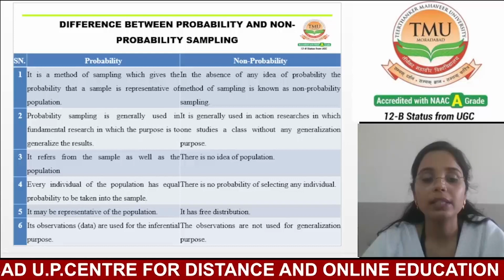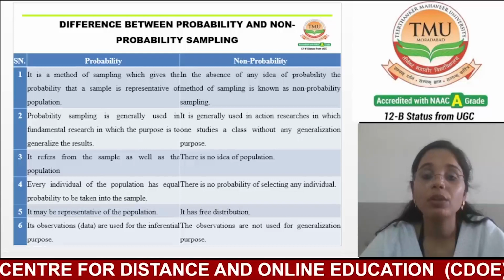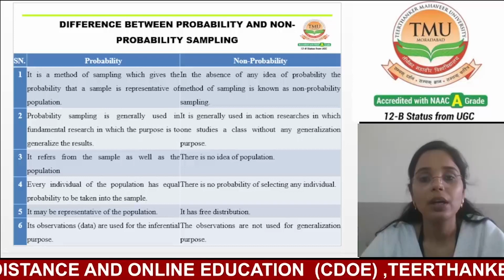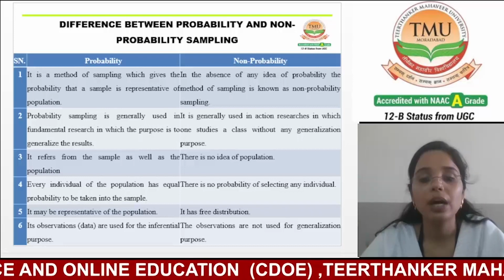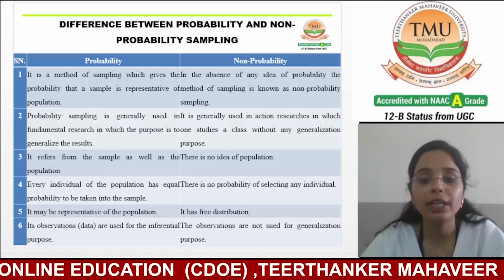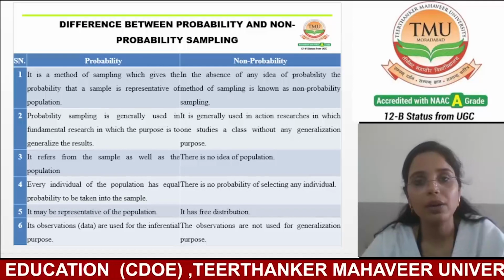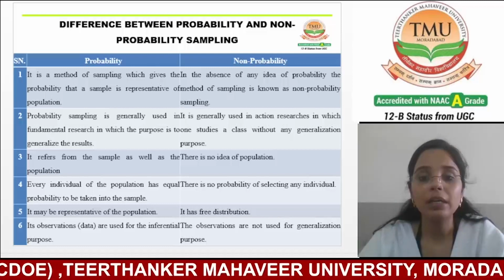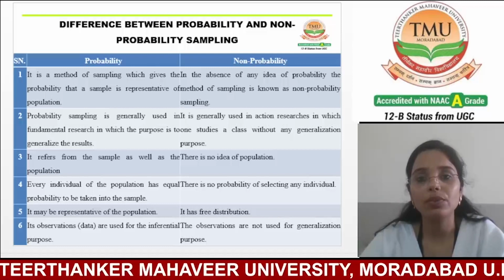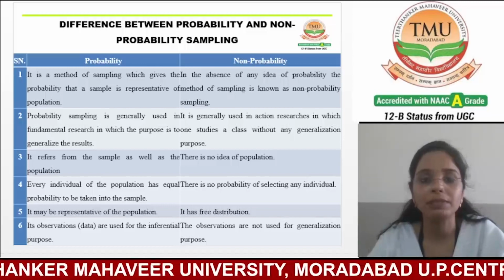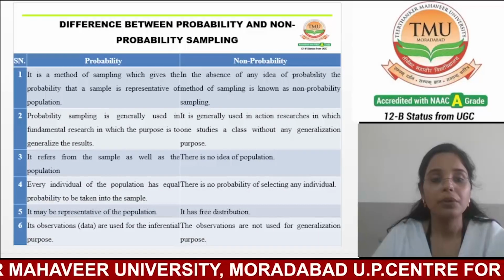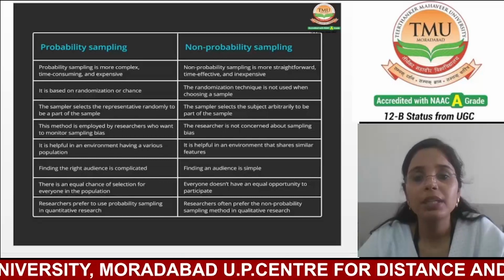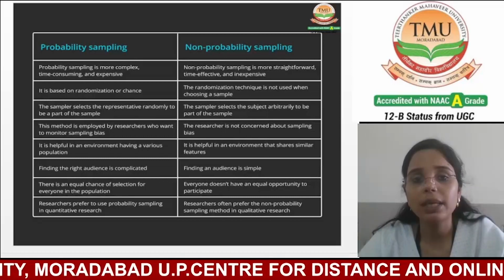Now the next one. In probability sampling, observations are generally used for inferential purposes. On the other hand, in non-probability sampling, the observations are not used for generalization purposes.